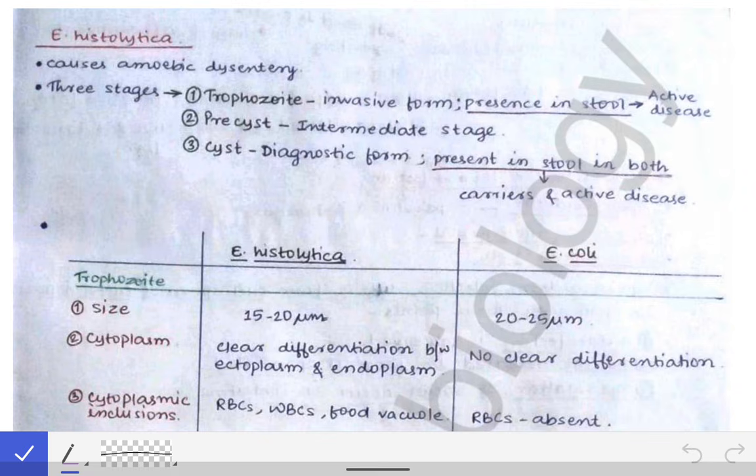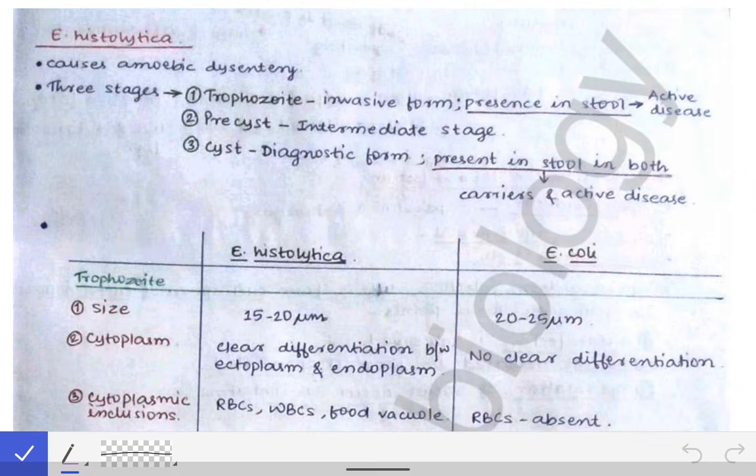What is the meaning of dysentery? Dysentery means diarrhea plus blood. That means if diarrhea occurs along with mucus and the blood, that is called the dysentery. Now that dysentery can be caused by the amoeba as well as by bacteria also, but here we are concerned about the amoebic dysentery. That means we will read about the Entamoeba histolytica which causes the amoebic dysentery.